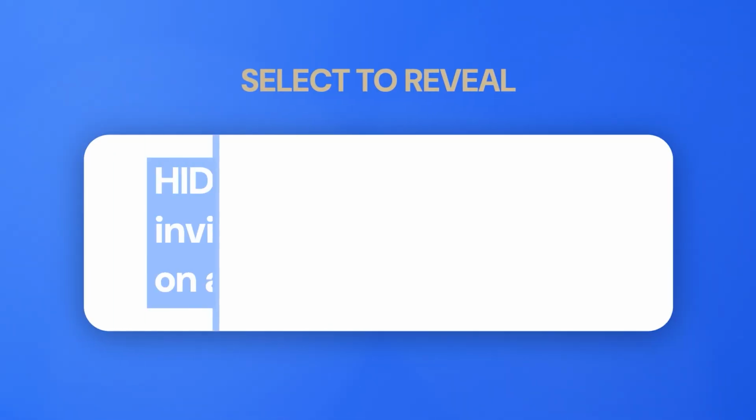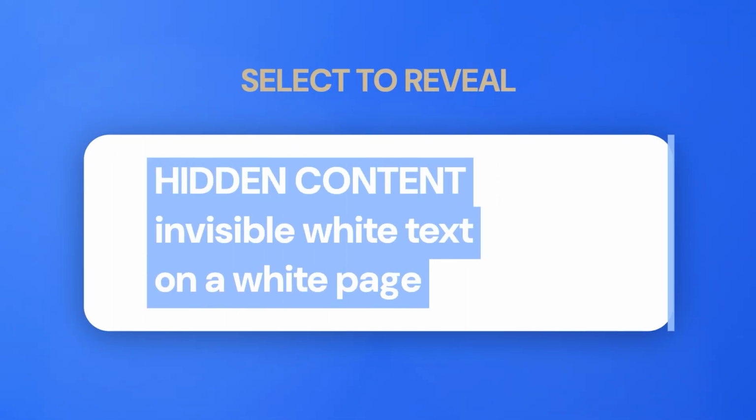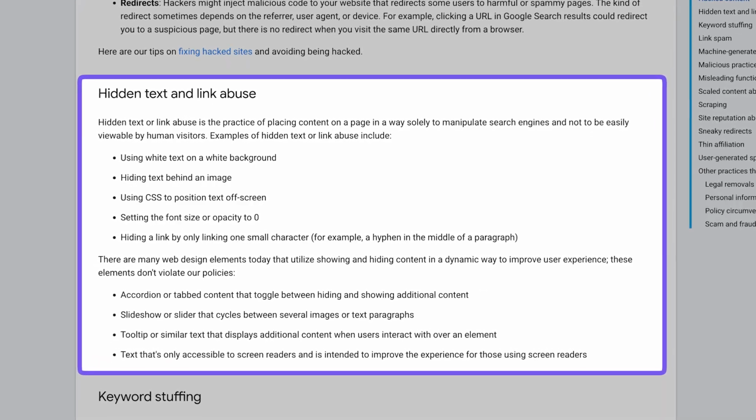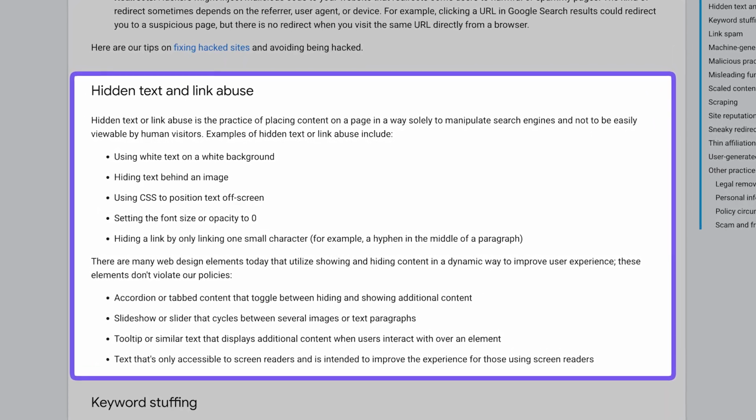Number seven, hidden text and hidden links. This is a classic black hat tactic that some sites are still using today. Think of white text on a white background, links hidden in punctuation marks, or content set to display none in CSS, but still visible to crawlers. Google finds these through its crawlers and through manual reviewers, and when they do, the penalty is severe and immediate.